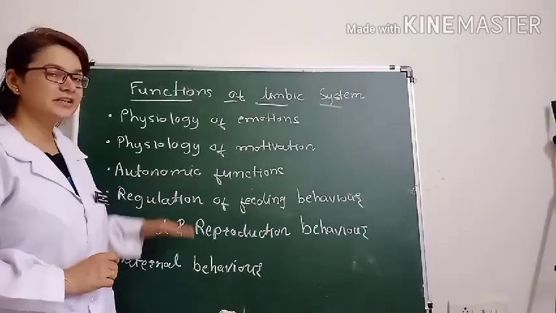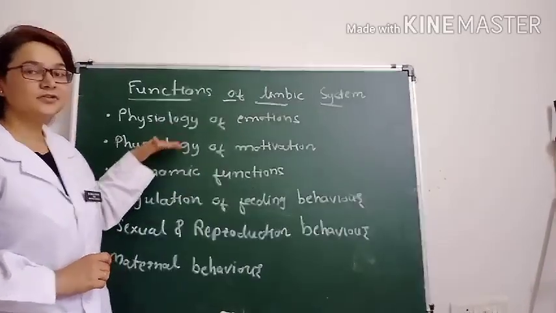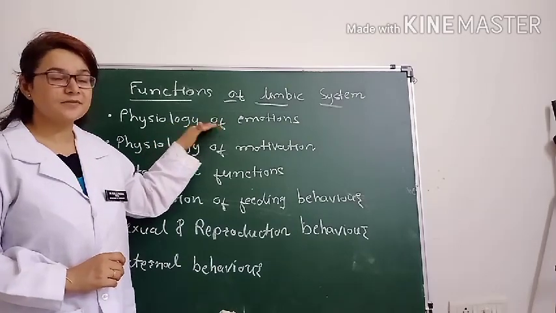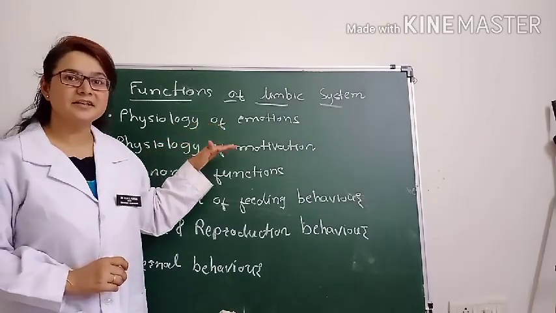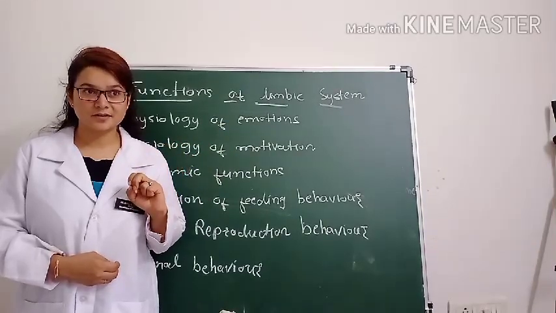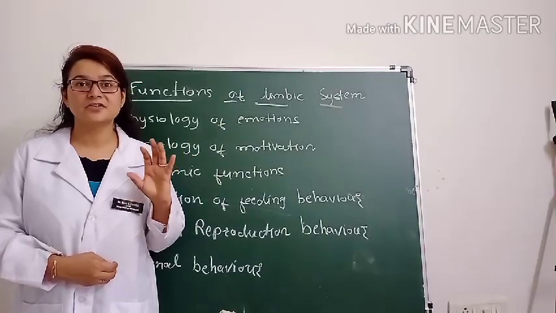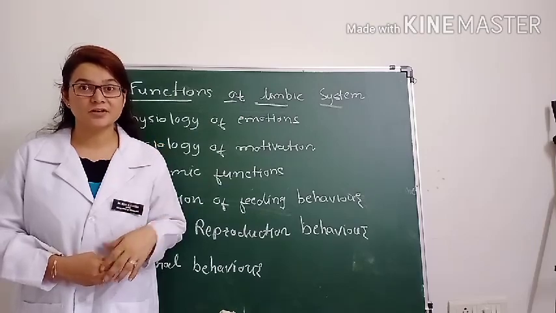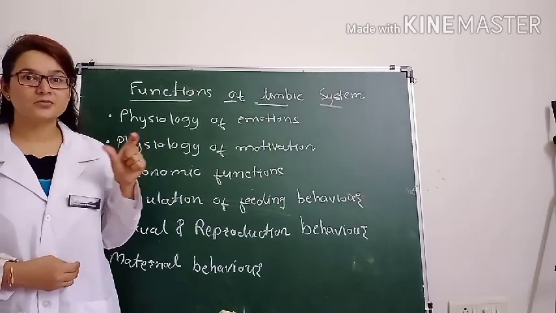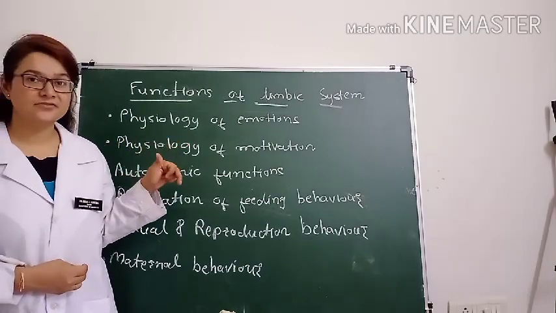We will go into some detail on these, and cover these two functions briefly, because we will discuss the physiology of emotion and motivation in detail afterwards. We will describe the anatomical structures of the limbic system which play a major role in each function. So remember one word or two to three structures related to each function.